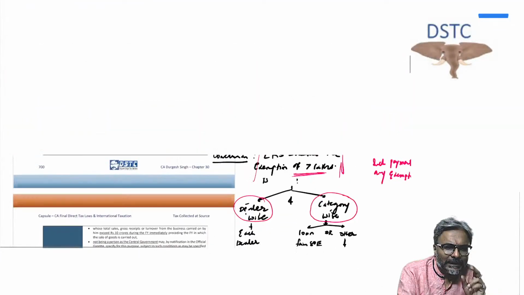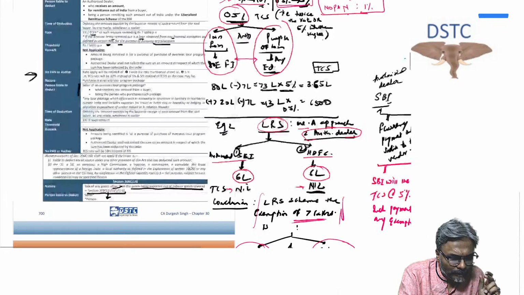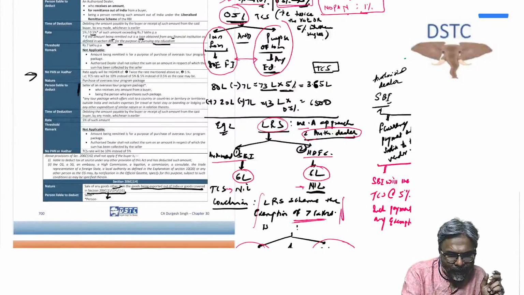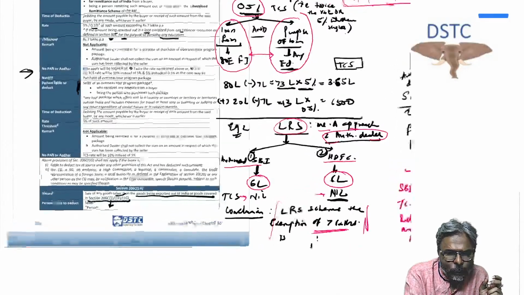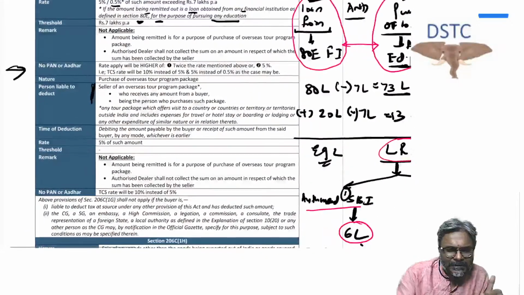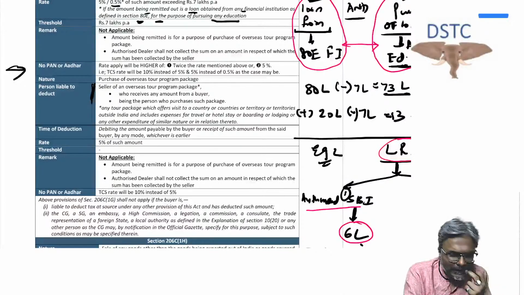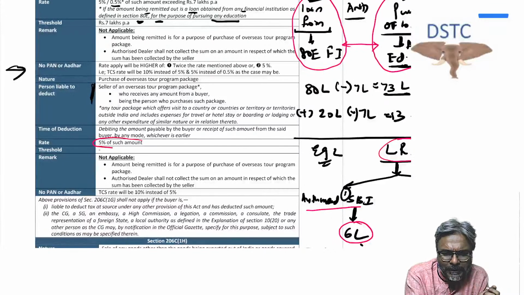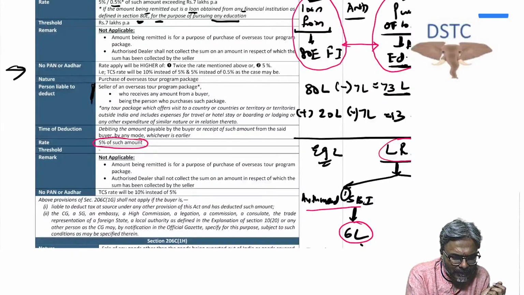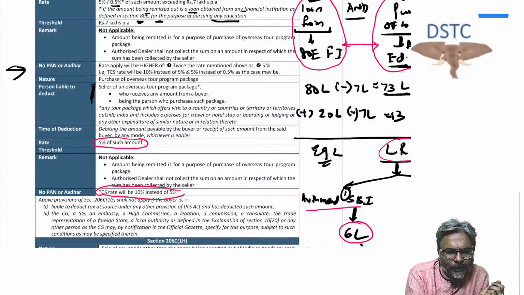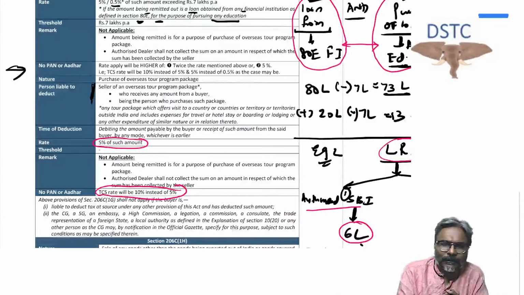Now what about, students, in the case of the foreign tour? What about the case of the foreign tour package? Students, just take it in this way. In this case, the rate is 5%. If you want to write for tour package also the PAN, you can write it, students. Tour package is 5% primarily, and students, TCS, if there is no PAN, then it will be 10%. If there is no PAN, then there will be a 10% rate. I hope that all of you are clear with this one.